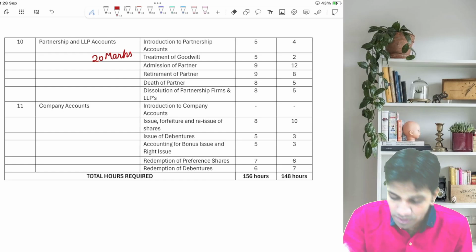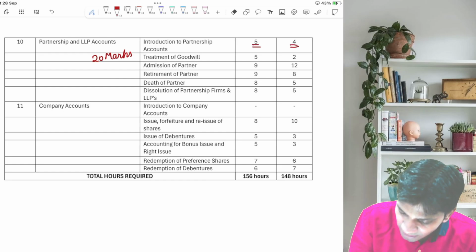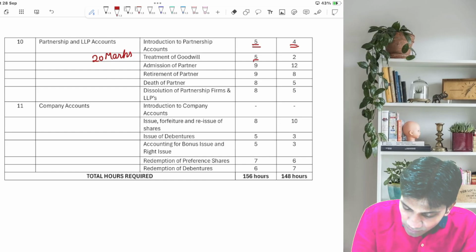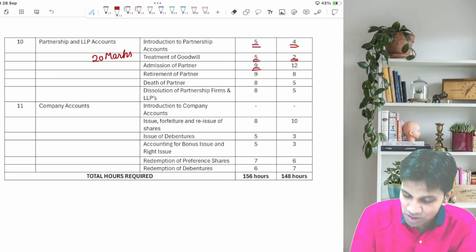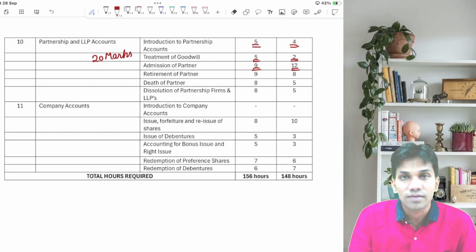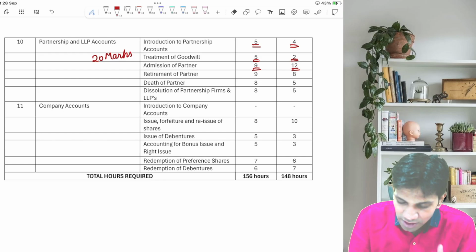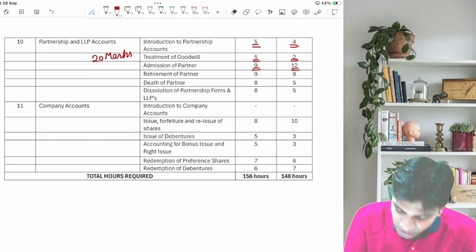Introduction to partnership, unit number 1, 5 hours from the module, 4 hours from the scanner. Goodwill treatment, 5 hours from the module, 2 hours from the scanner. Admission of partner, 9 hours from the module, 12 hours from the scanner. There are many sums from module as well as scanner, so we have allocated proper hours for the same.